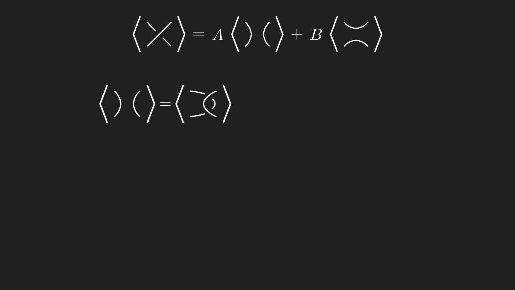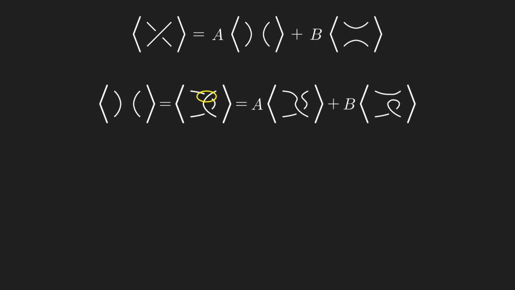These two links must have the same bracket because they differ only by a Reidemeister 2 move. Again, assume that any part of the link not shown is the same across both diagrams. What happens when we apply our skein relation to get rid of the two crossings, rather than perform a Reidemeister move? Well, first tackling the top crossing, we get a times this picture plus b times this picture.